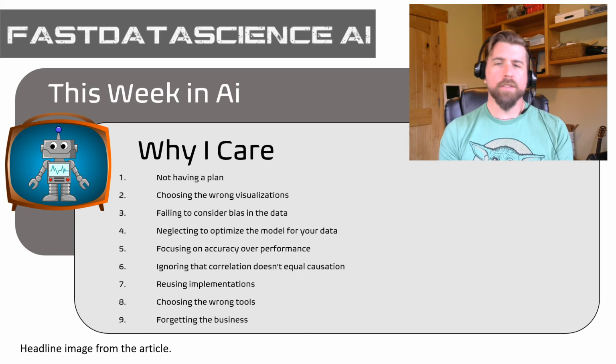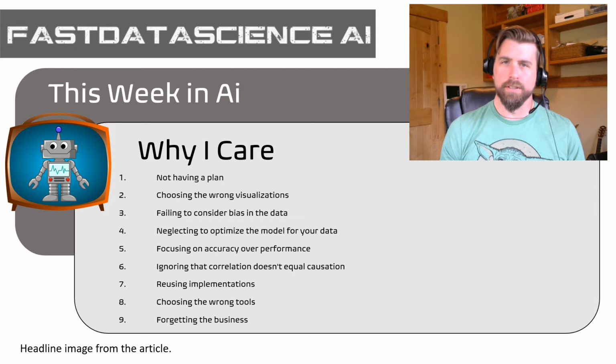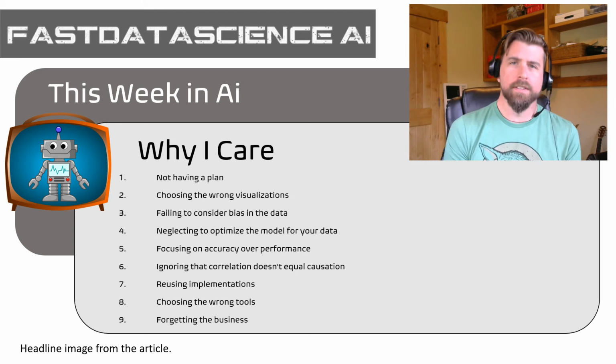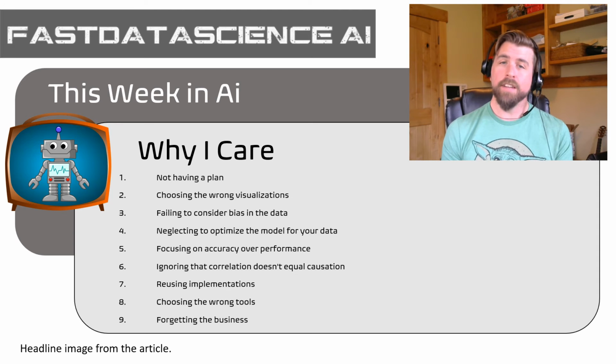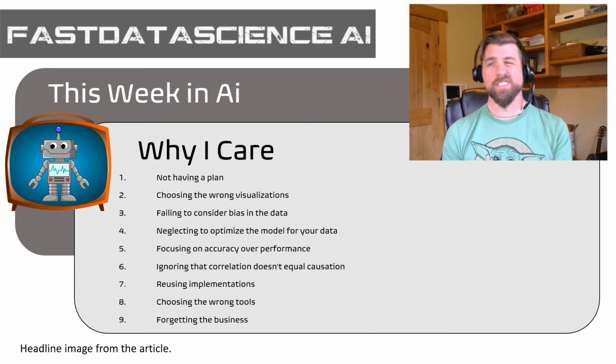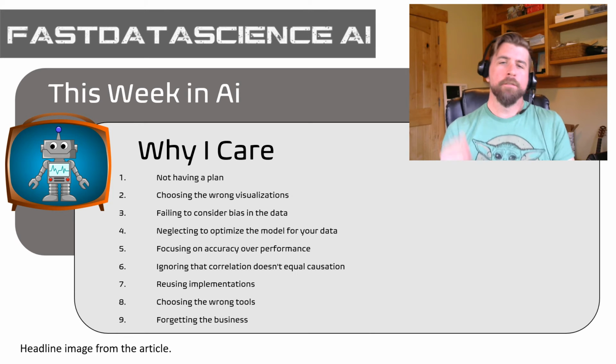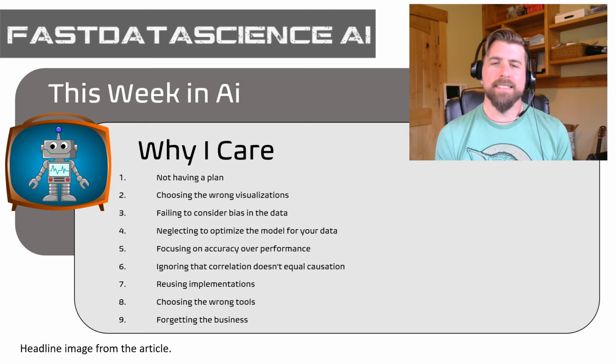Number 2, choosing the wrong visualizations. Visualizations, that's a tough word. Choosing the wrong visualizations. That's a tough one, actually. That's a tough mistake to make, and it's a common one, and it's a tough one to solve for, even more importantly. Failing to consider bias in the data.